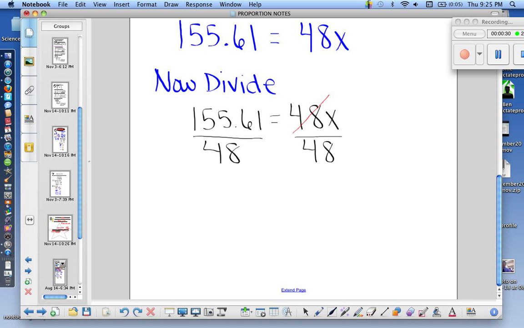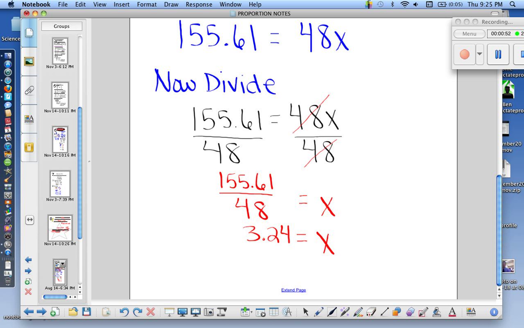So we get rid of that 48, and x is by itself. And we can use our calculator to divide 155.61 divided by 48. And you should get that x equals